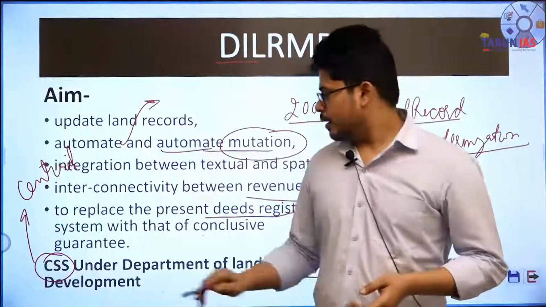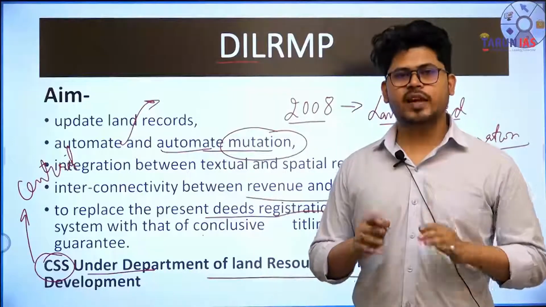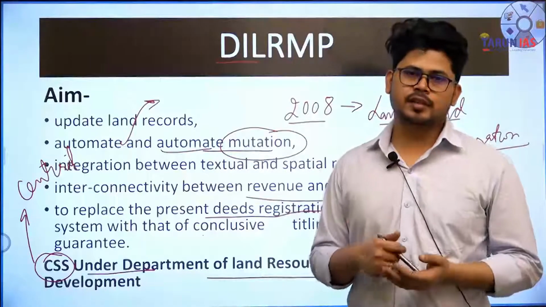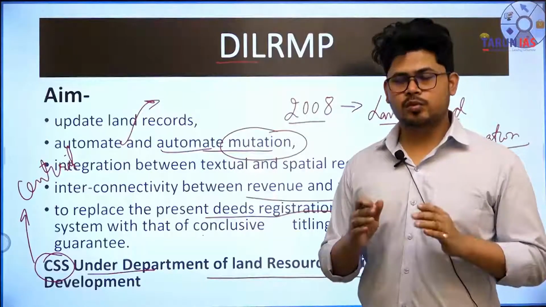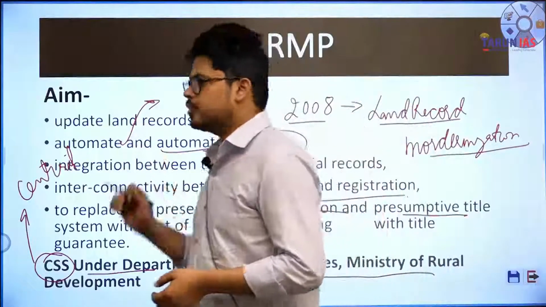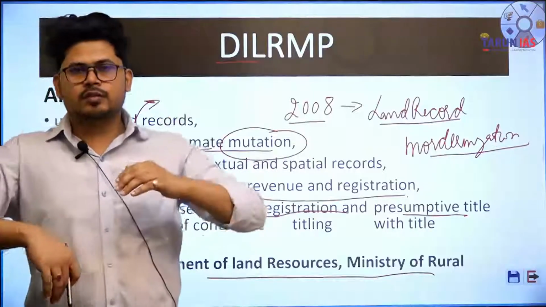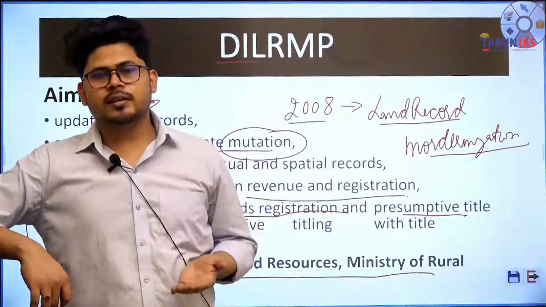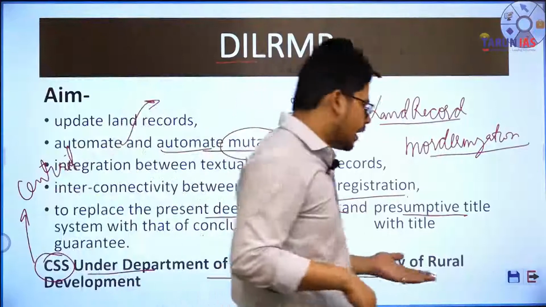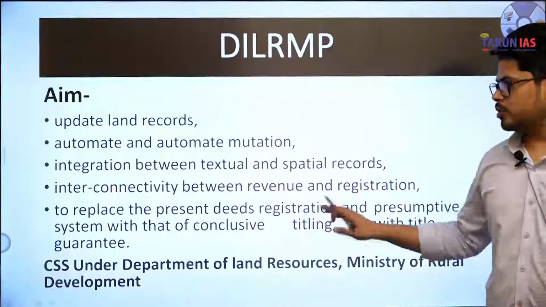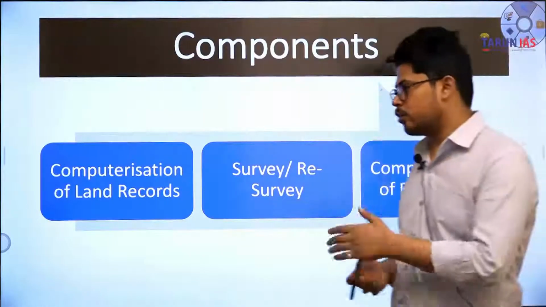Moreover, this scheme is basically a financial motivation for the states. जो state governments के जो departments of land हैं, उनको central government पैसे देती है to implement this scheme. Okay, तो central governments don't have to utilize their own money. ठीक है. तो what central government is doing is basically providing finances as a financial motivation to the states so that they can pay for the modernization of the land records.